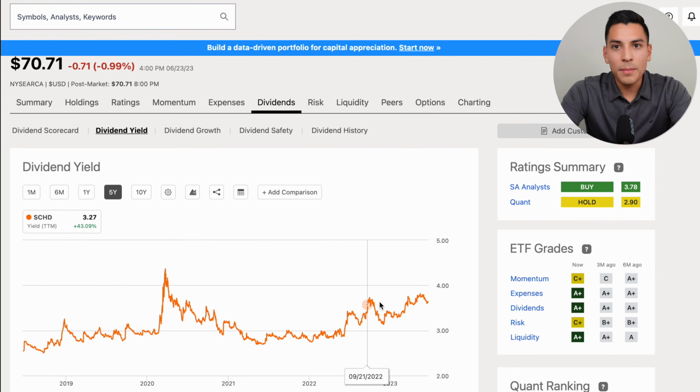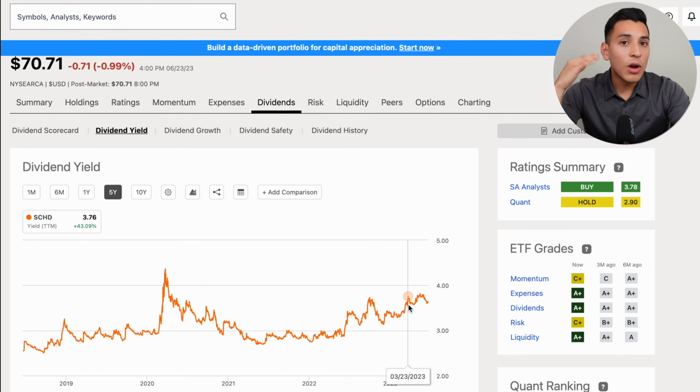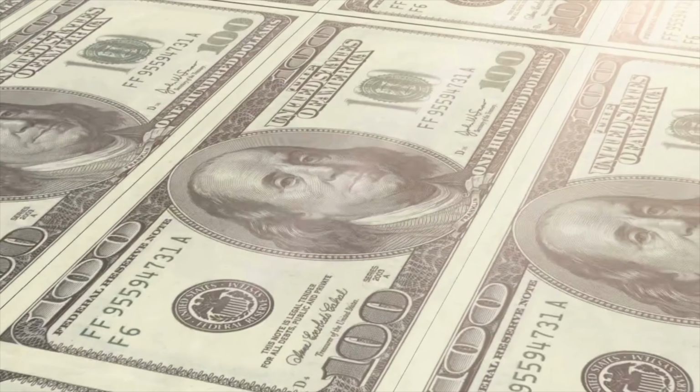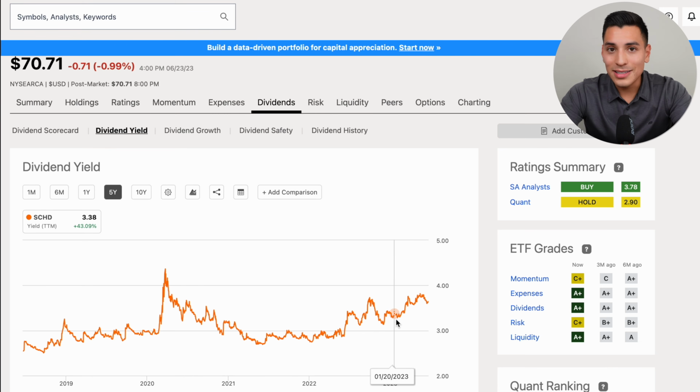Now, if you look back at the dividend yield, like I was saying, if the annual dividends are increasing and the share price is dropping, and there's nothing wrong with the ETF, like SCHD is going to be an amazing ETF for dividends and capital appreciation, then you might want to consider loading up on SCHD if you are an investor in it. Now, it's going to be presenting an amazing yield of over 3%. Right now, it's around 3.6, like I said. So you want to be an investor that's buying right now.